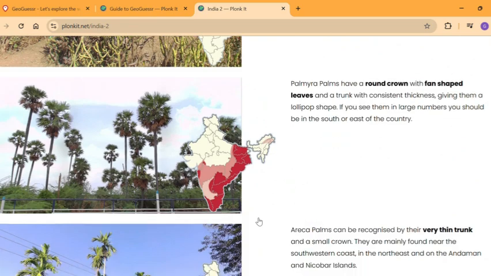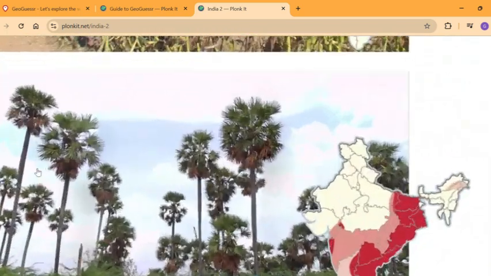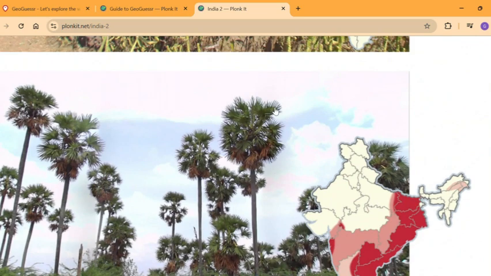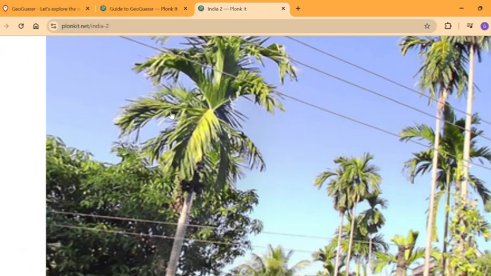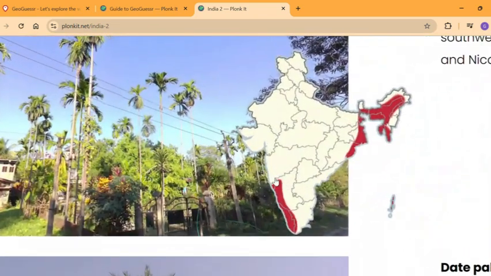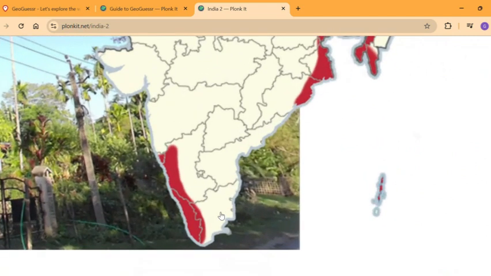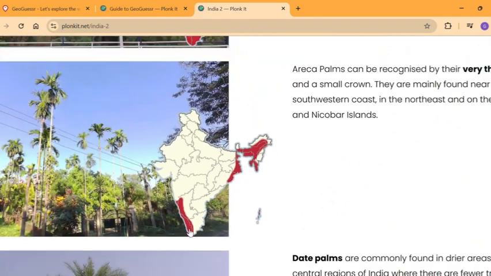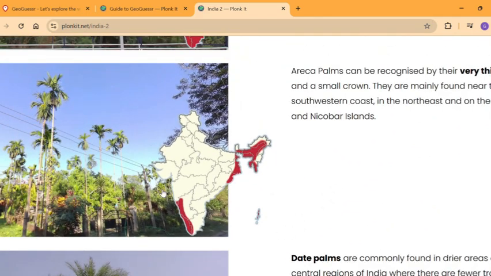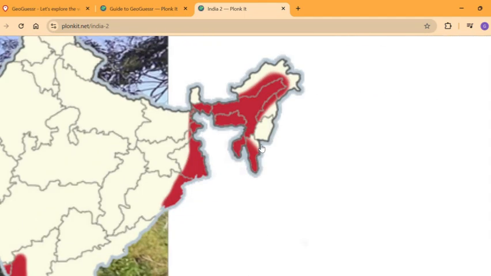So as that, we also have the areca palms. Areca palms are very different from the Palmyra palms. Palmyra have a circular crown-like shape with all these type of leaves, and then areca palms are a bit different. They have bigger leaves, and they're only found in Karnataka up to Kerala, as well as the northeast and West Bengal, all around Bangladesh. These areas are mostly affected by the south monsoon winds. So basically, areca palms are in the area where the southwest monsoon winds flow, as they eventually also flow up here, getting the rainiest place in the world.